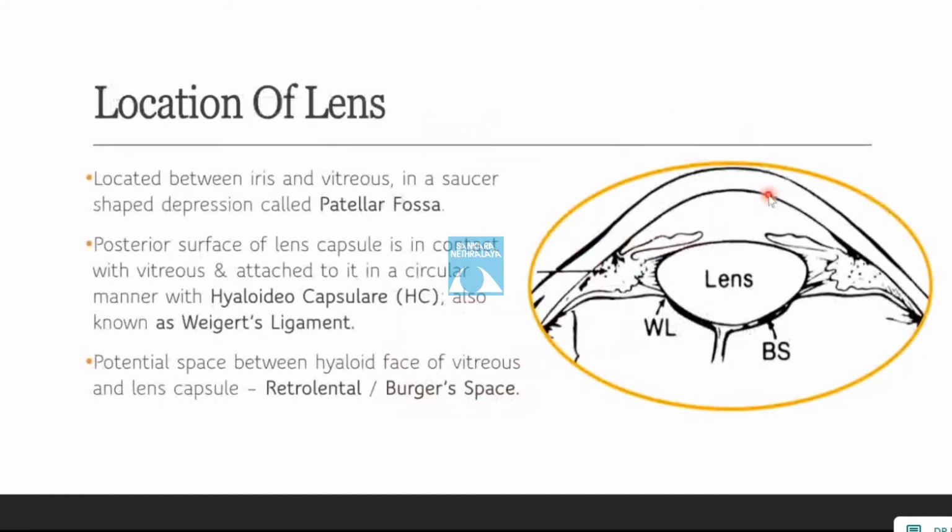Now, the location of the lens. The lens is located between the iris and the vitreous cavity in a saucer-shaped depression known as the patellar fossa. The posterior surface of the lens capsule is in contact with the vitreous and is attached in a circular manner to the hyaloideocapsular ligament, also known as the Wieger's ligament. The potential space between the hyaloid face of the vitreous and the lens capsule is known as the retrolental or the Berger space.